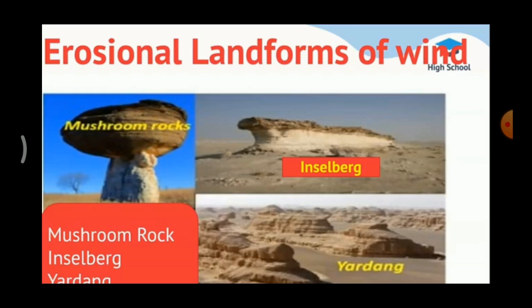In arid regions, certain rocks have hard and soft layers arranged vertically. When winds blow over these rocks, the soft layers get eroded. There are many soft layers and hard layers, but due to the fast flowing of the wind, soft layers are eroded and hard rocks are remaining. These are called yardangs.